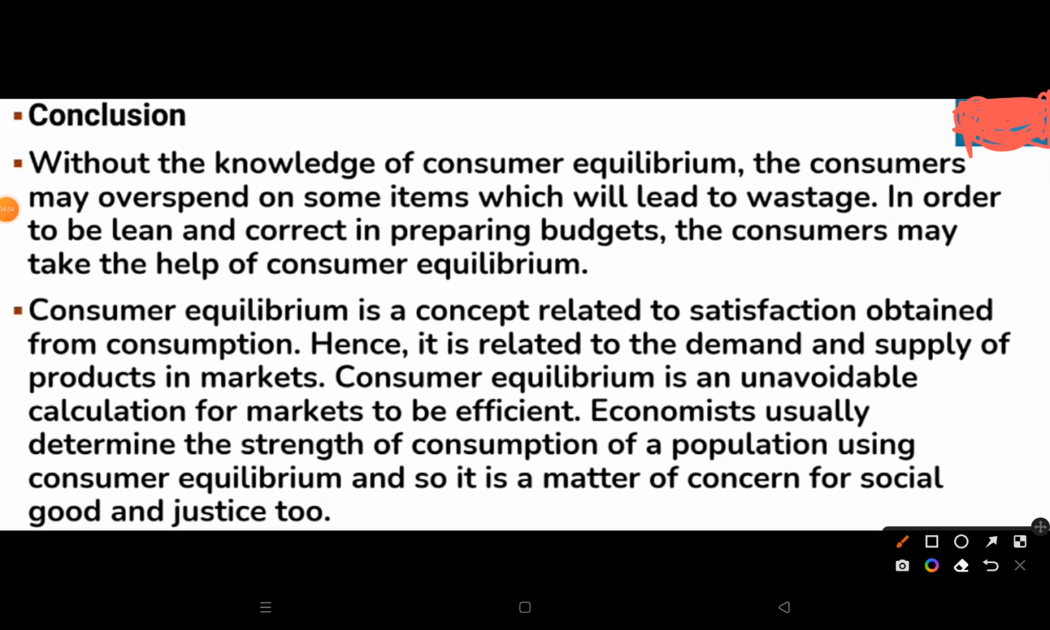Consumer equilibrium is a concept related to satisfaction obtained from consumption. Hence, it is related to the demand and supply of products in markets. Economists usually determine the strength of the consumption of a population using consumer equilibrium, so it is a matter of concern for social goods and justice too.